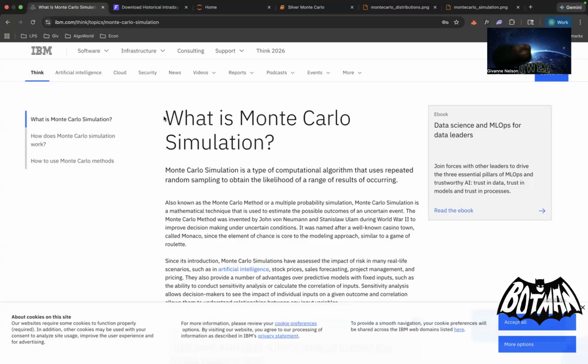We're going to be using the Monte Carlo method, and I found IBM explained the Monte Carlo method perfectly. I don't think anybody else explains it any better than this description that I found here. The Monte Carlo simulation is a type of computational algorithm that uses repeated random sampling to obtain the likelihood of a range of results occurring. Also known as the Monte Carlo method or a multiple probability simulator, it is a mathematical technique that is used to estimate the possible outcomes of an uncertain event. That's essentially what we're doing.